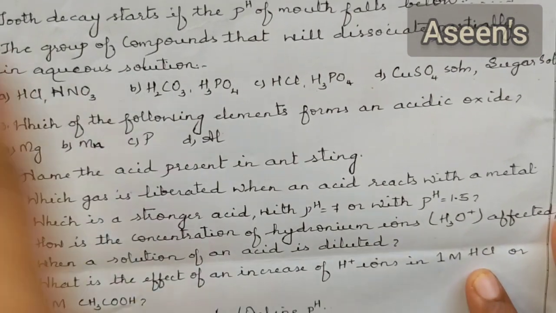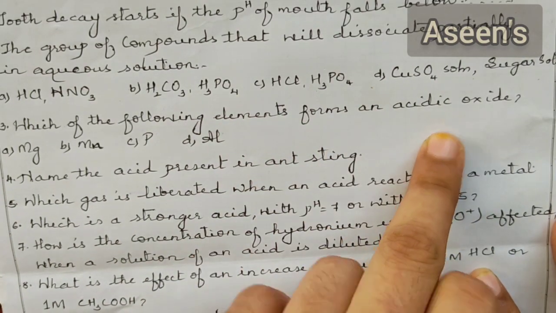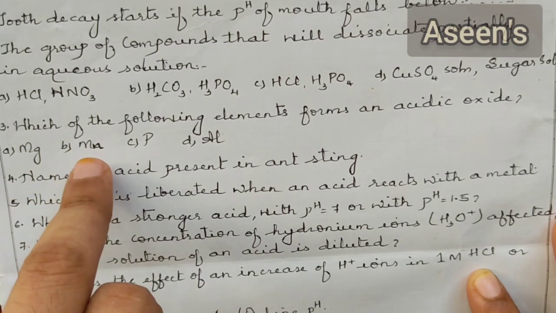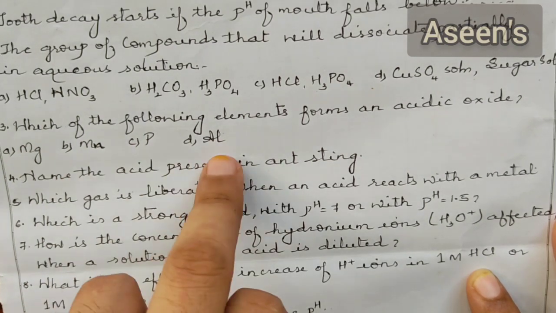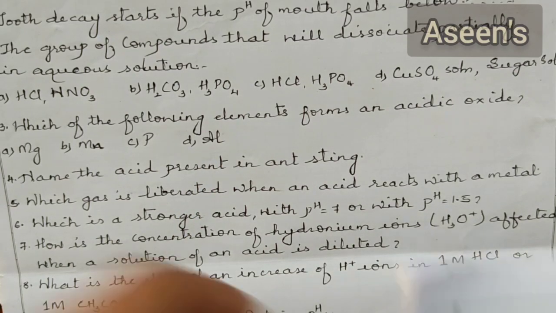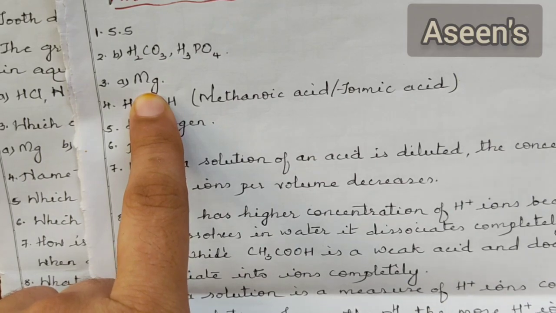Moving on to the third one: which of the following elements forms an acidic oxide? So we have got the following options: magnesium, manganese, phosphorus and aluminium. So in this case our answer is going to be magnesium.